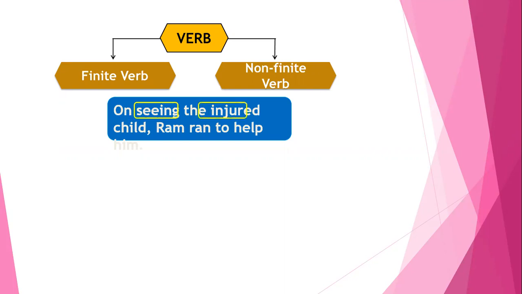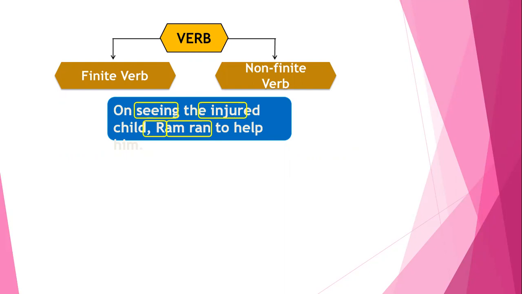But on the other hand, if we take a look at Ram and ran, here we have the finite verbs. Why? Because ran is a verb which has a subject beside it or before it, that is Ram. So whenever we have a combination of subject plus verb, Ram ran, it is known as a finite verb. That's not the case with seeing.